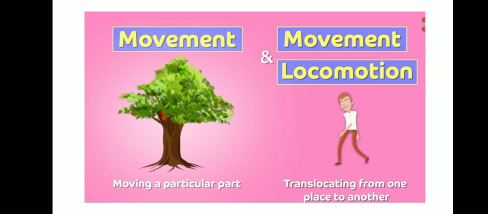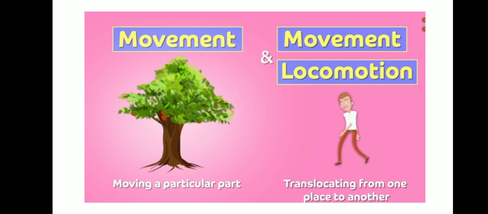What is the difference between movement and locomotion? Movement means the organism moves only the body parts, but it cannot transfer from one place to the other. Example, plant. It just moves but doesn't change its position.